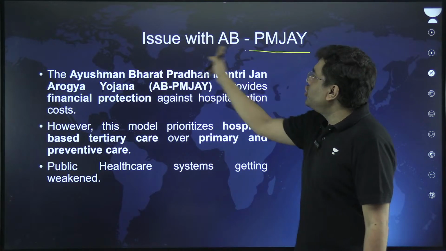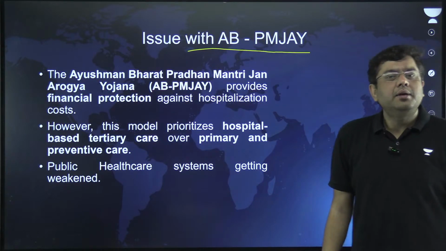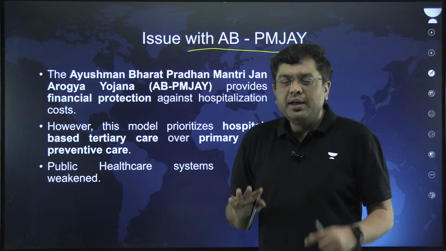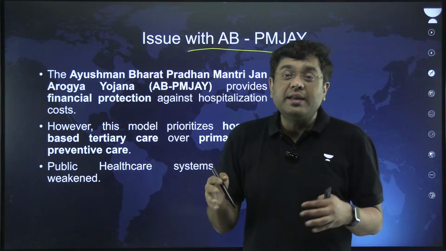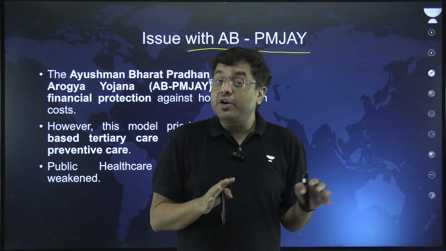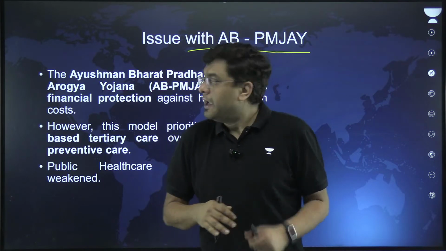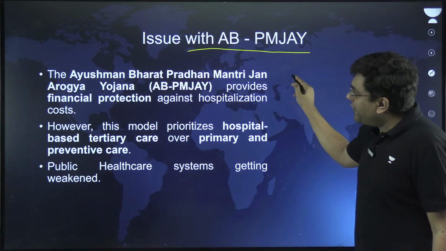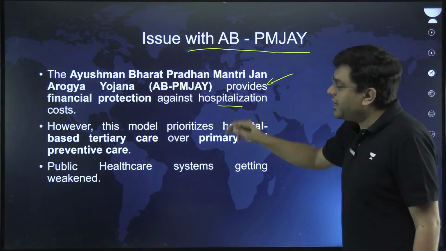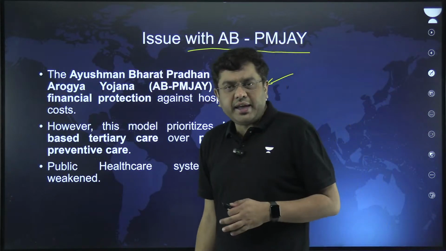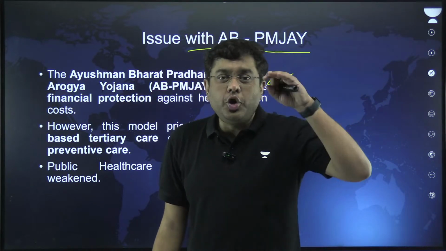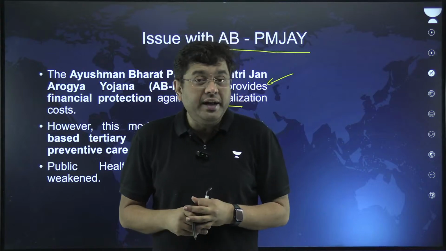Now, what is the issue with the Ayushman Bharat Pradhan Mantri Jan Arogya Yojana that is being implemented, where the budgetary allocation is also on the uptick? So what is the issue with that? First of all, it provides financial protection against hospitalization costs, surgery, etc. But that is not the first medical intervention that you will need.